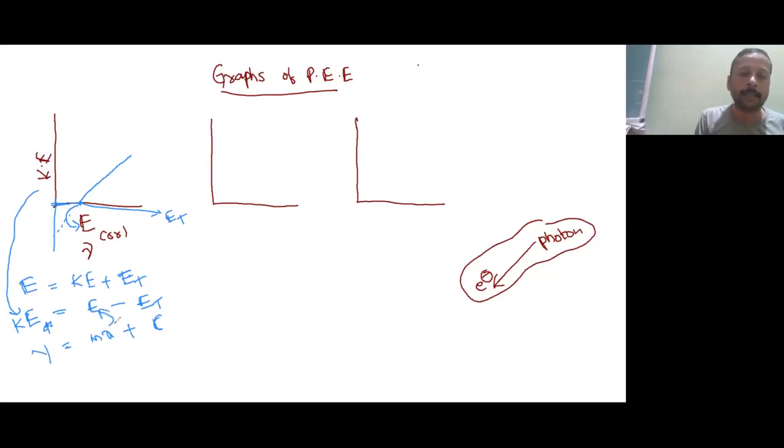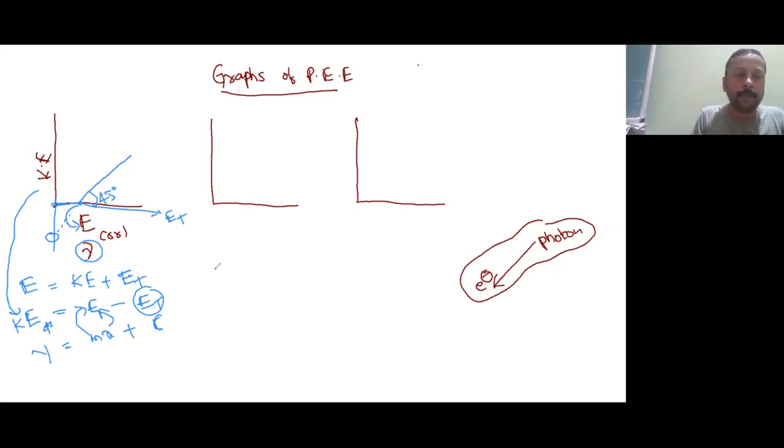On the x-axis we are taking energy and the slope here is equal to 1. That means this angle will be 45. If energy I am talking about, it is not frequency. And the intercept, you can see, is negative. This is the negative intercept, which is about the threshold energy. Energy value will be positive, intercept will be negative. So don't have a misconception about negative energy, how it is possible. So this is the first graph.